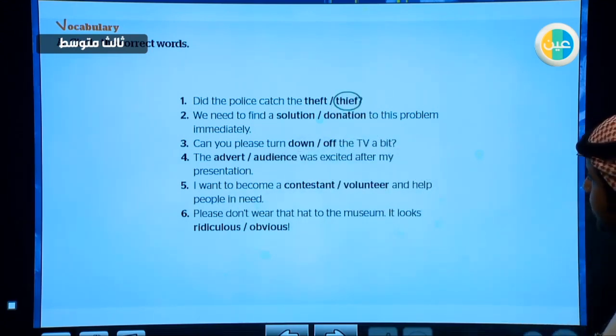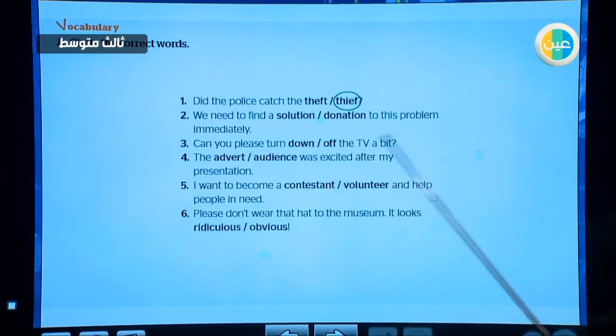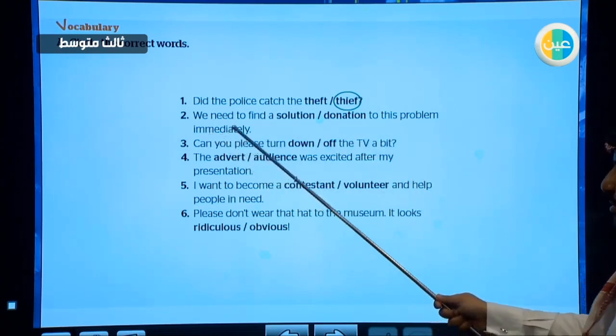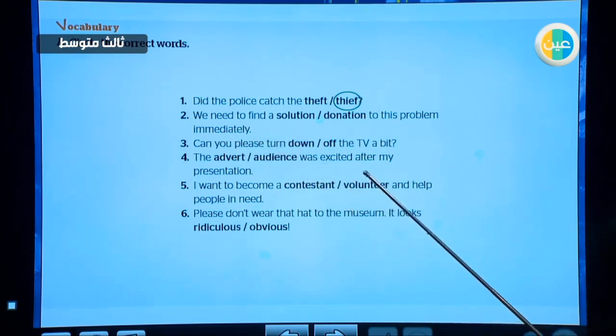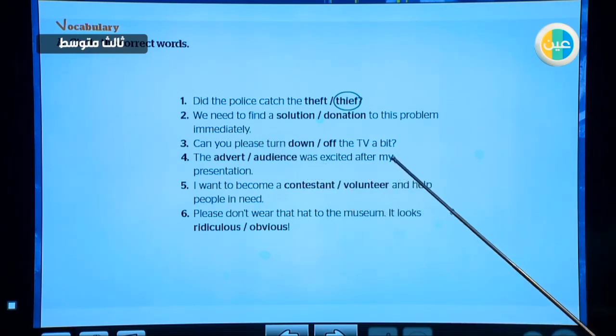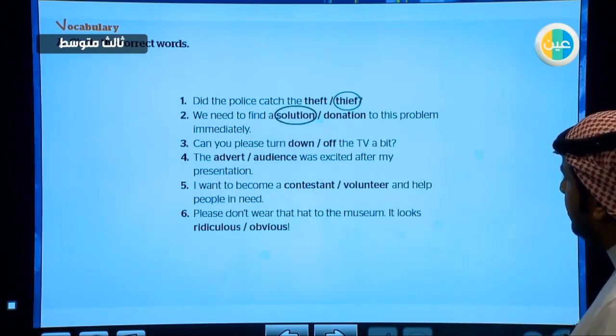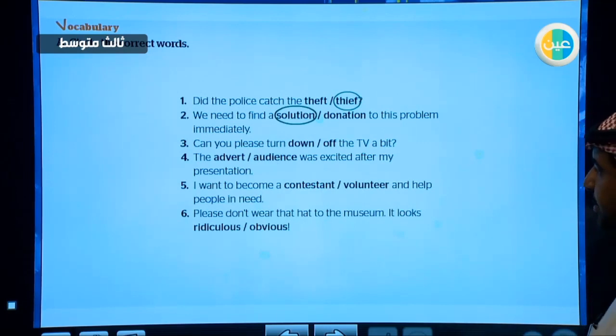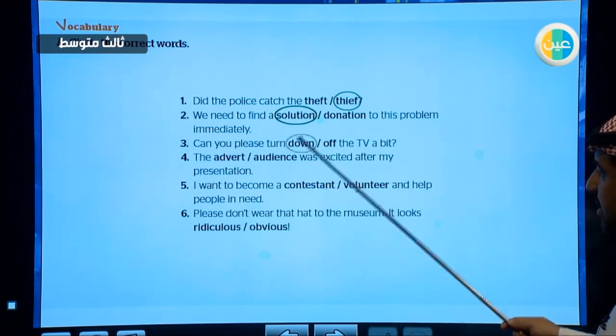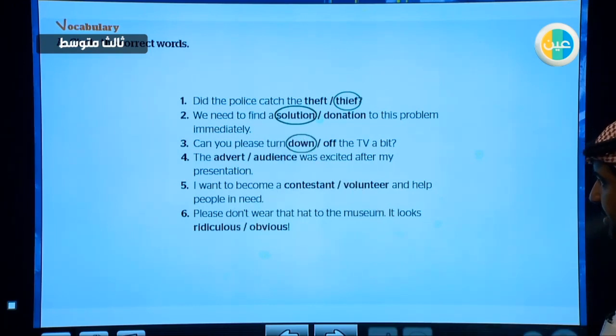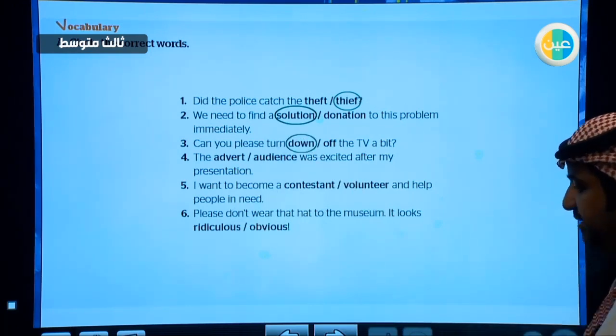Okay. Number 2, we need to find a solution or donation to this problem immediately. In this situation, we are going to choose the word solution, of course. Find a solution, which is an answer to the problem. Can you please turn down or turn off the TV a bit? Of course, it is turn down the TV a bit. Turning down the TV or any device means to reduce the volume of it.